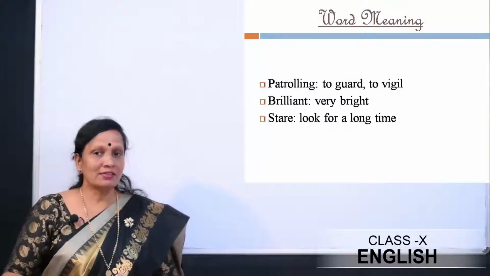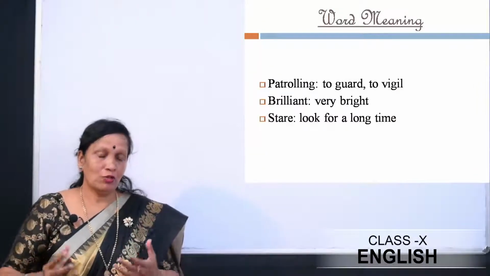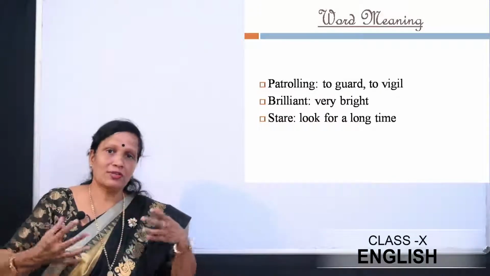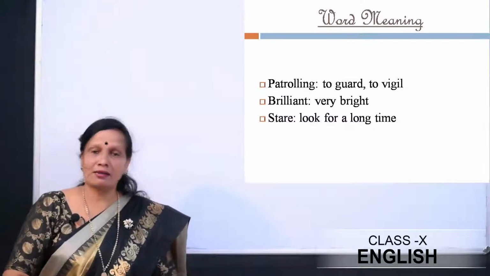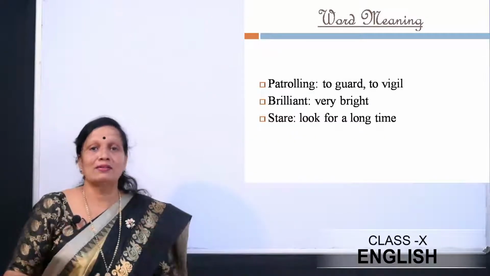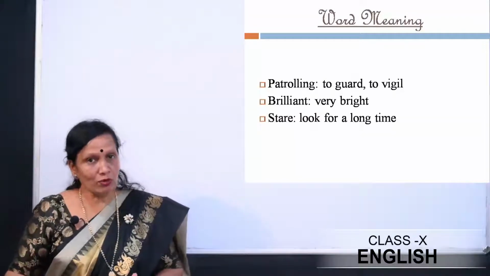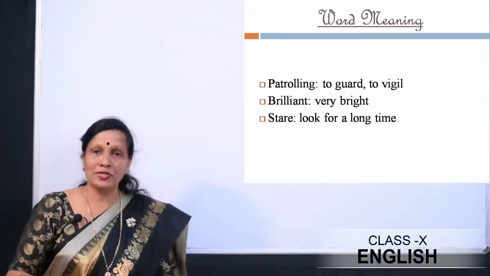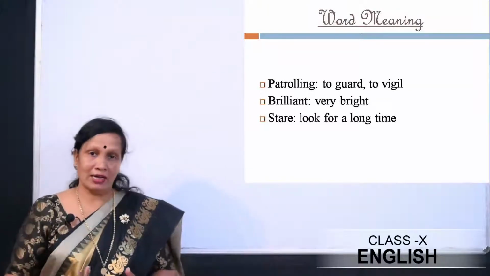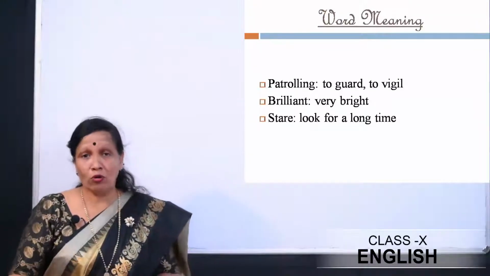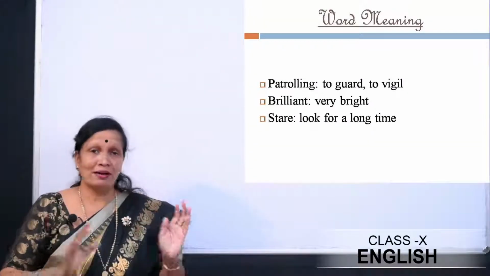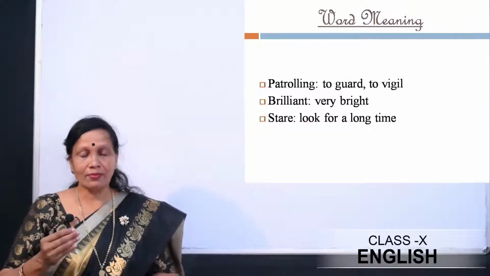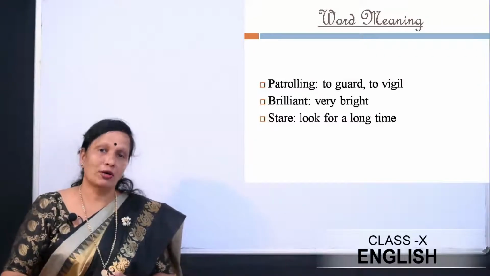Now patrolling means to guard or to vigil. You might have seen the police cars patrolling at night, right, to ensure that no untoward incidents occur or no crimes happen. So here inside the zoo also, the forest guards or the staff who are on duty patrol in cars at night to see that everything is all right and all the animals are safe. And brilliant means very bright. Stare means to look for a long time.